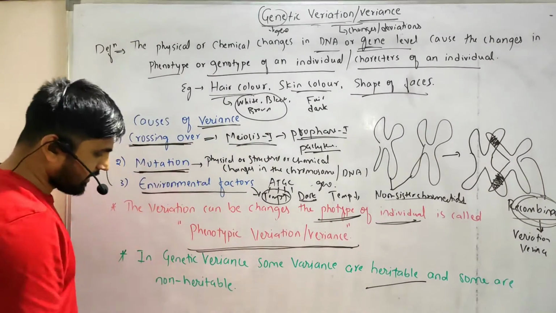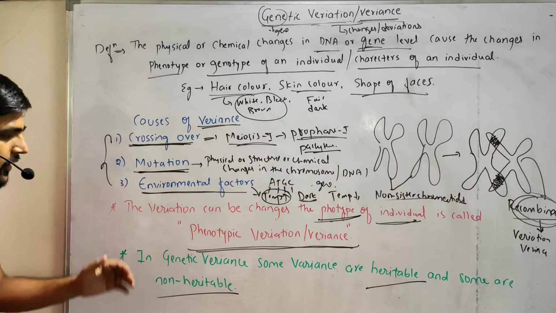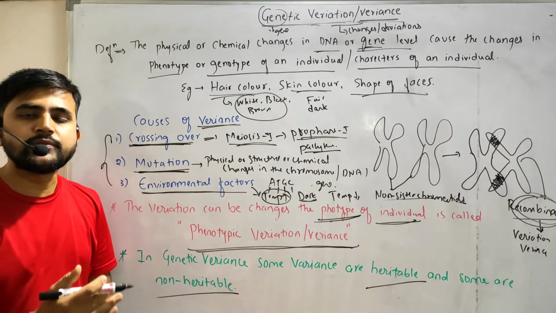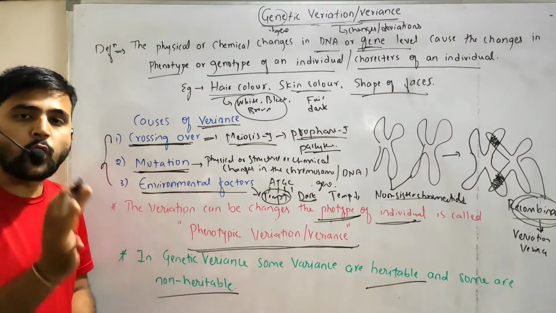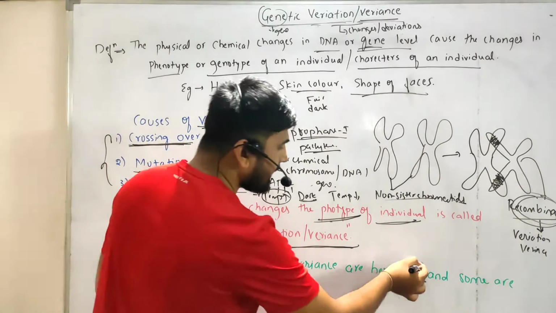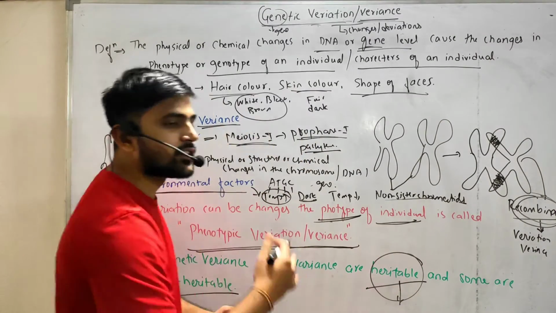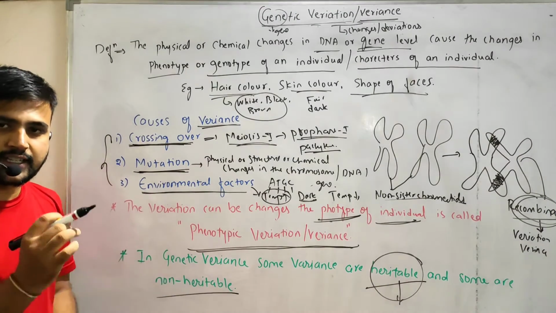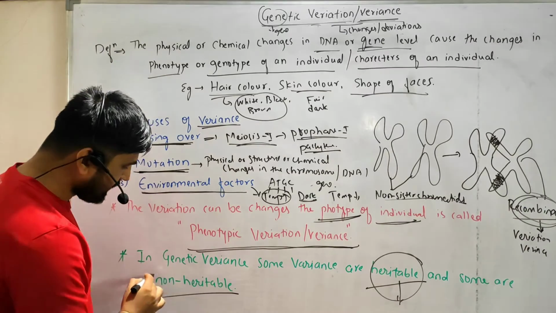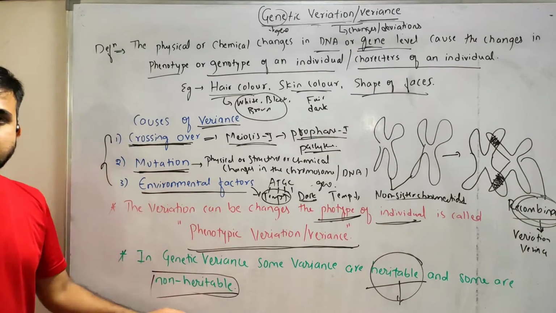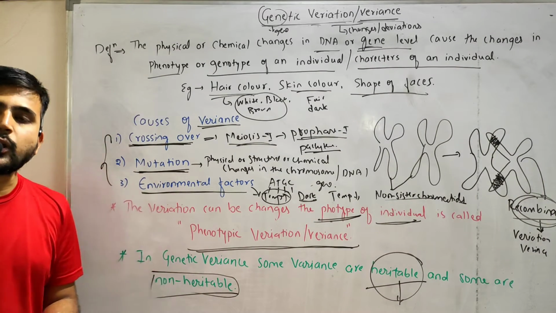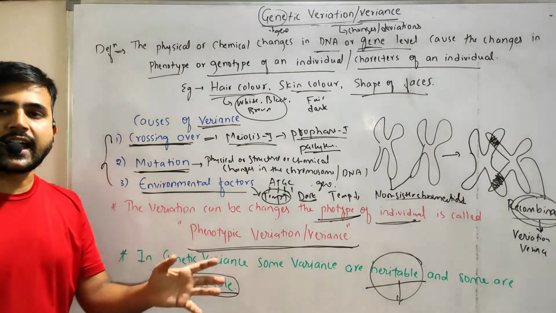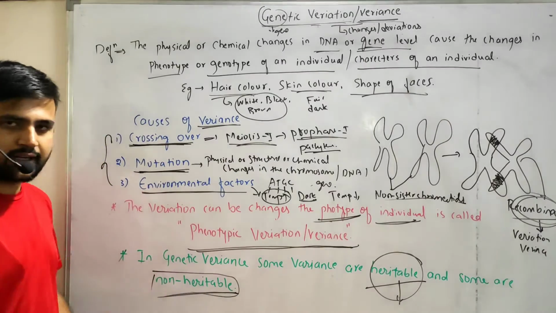Okay, and the second point is that in genetic variants, some variants are heritable and some variants are non-heritable. Here the variations can be continued from generation to generation. Those variations are called heritable. Heritable means transferring the character from generation to generation. And what is non-heritable? Non-heritable means some of the characters cannot be transferred from parents to offspring. Those characters are called non-heritable characters, right?